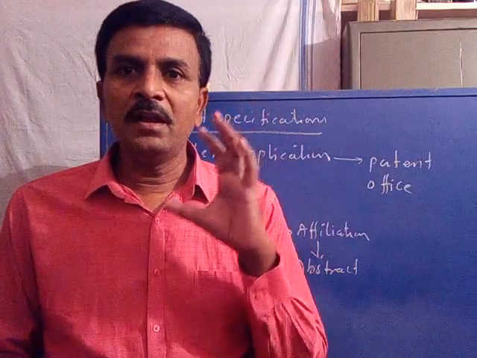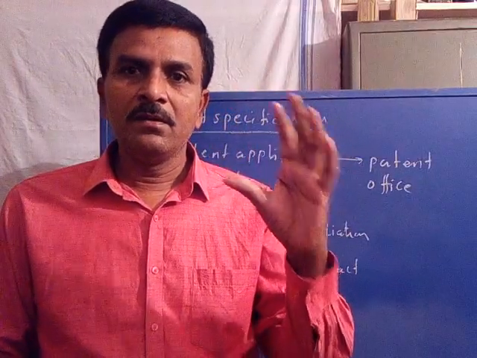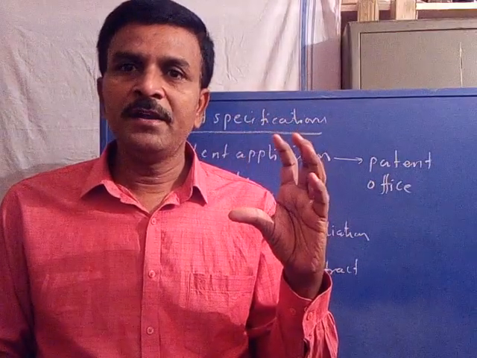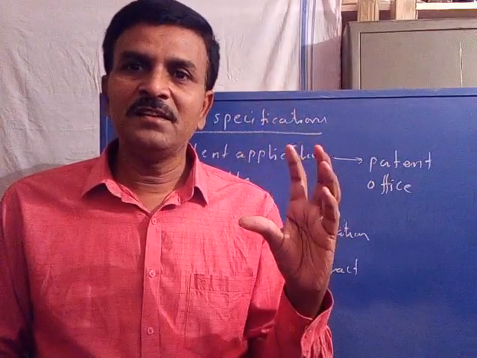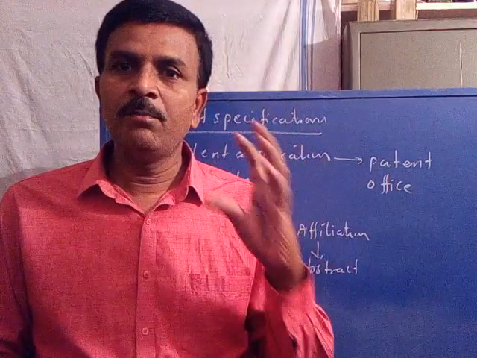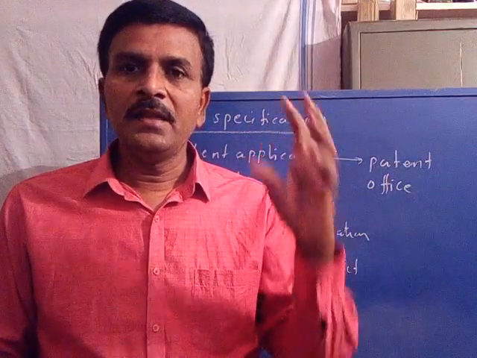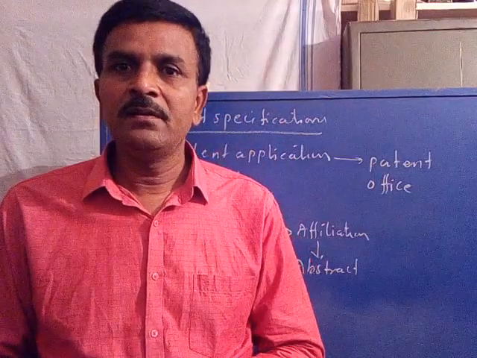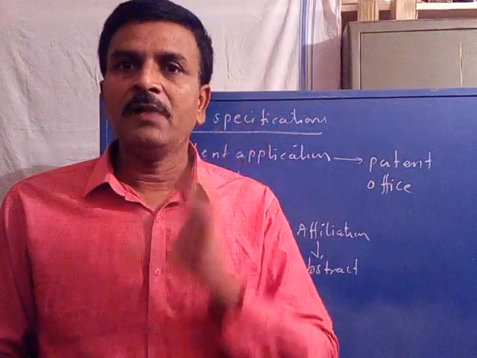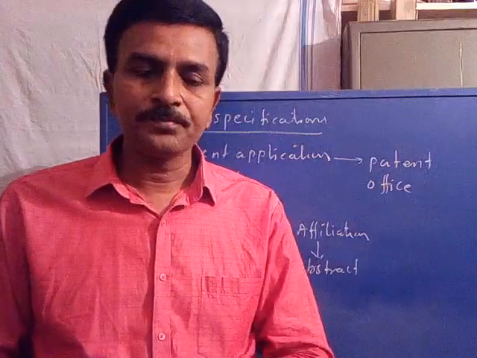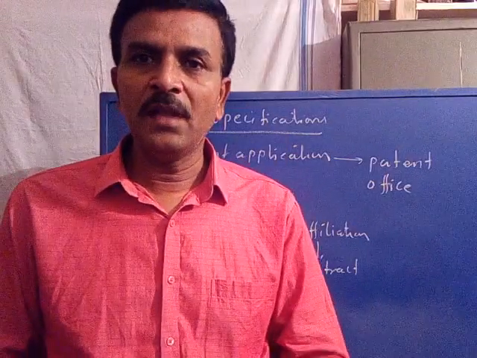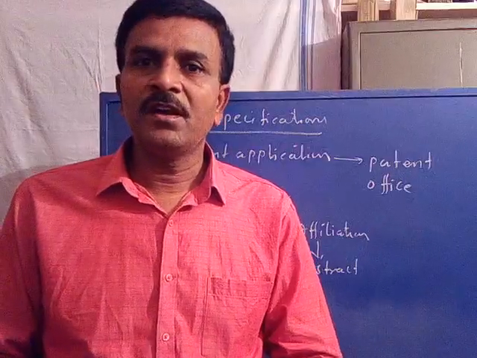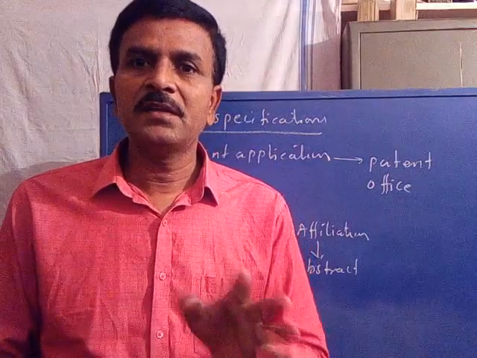So we learned about patents: what can be patented, the requirements for a patent, the restrictions of a patent, how it helps the inventor, and then the patent specifications, how to get the patent on our invention. So with this, I conclude today's lecture, and with this lecture, the first chapter of drug discovery and drug design is completed.